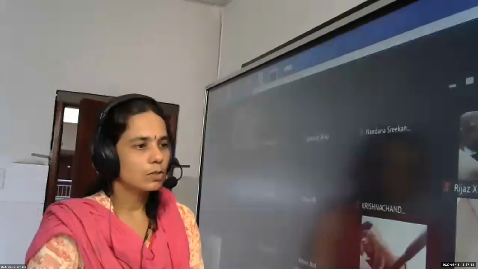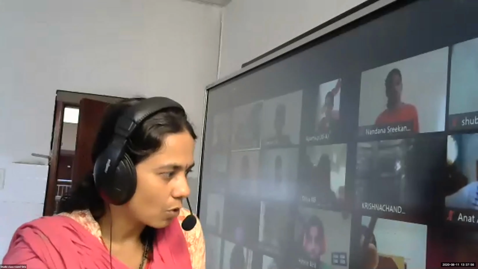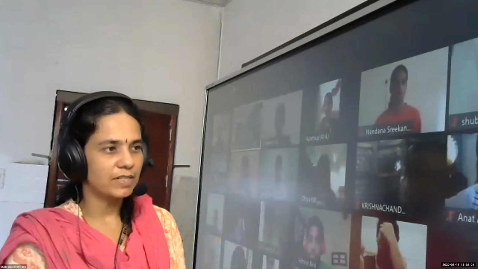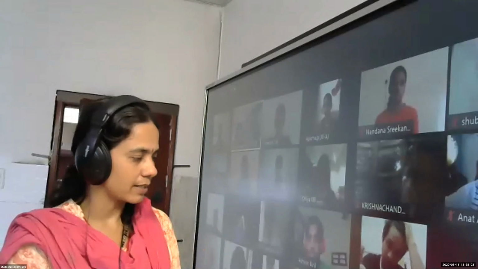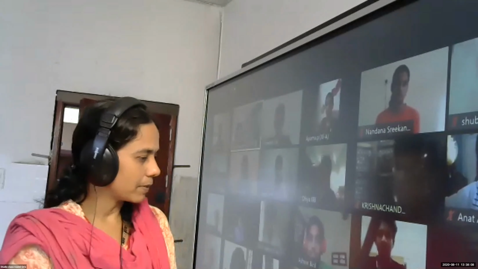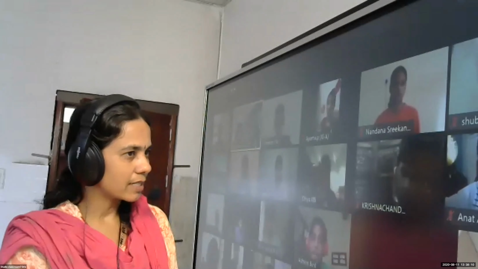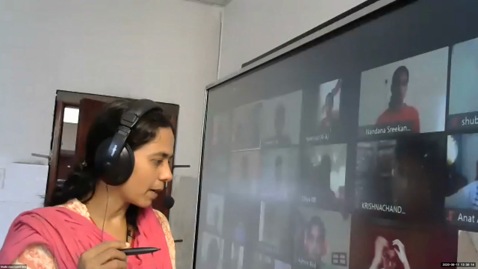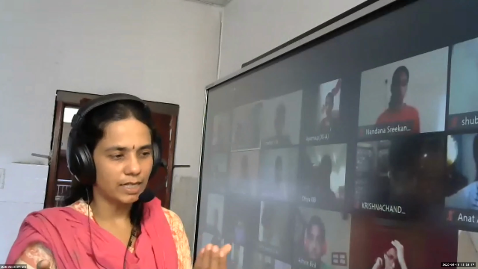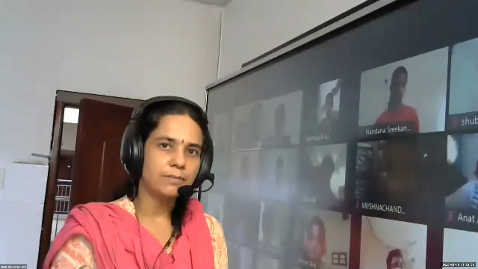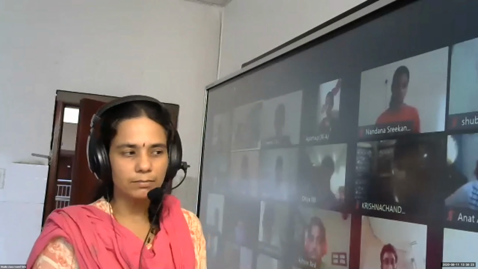So an ordered pair takes the form (A, B), where the first element is from the first set and the second element is from the second set. Then we discussed triplets. A triplet means we get elements in the form (A, B, C), three elements taken together. The first element is from the first set, the second from the second set, and the third from the third set.